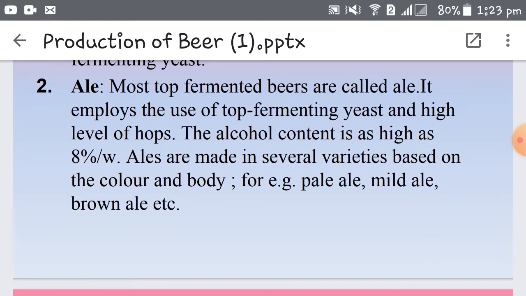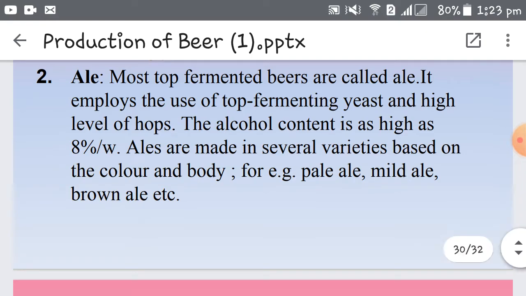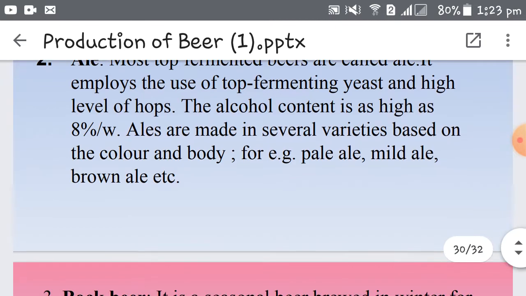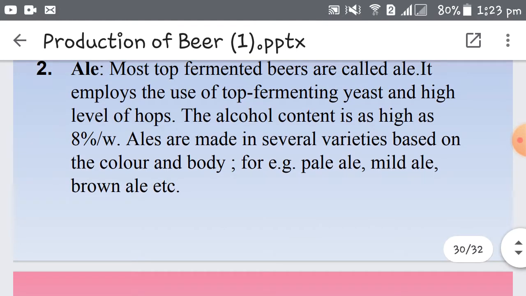Ale. Number two type of beer is ale. Ale is a type of beer where we use top fermenting yeast. So most top fermented beers are called as ale. They employ the use of top fermenting yeast, and they contain high level of hops. Too much of hops are added. The alcohol content in ale is very high, say as high as 8% by weight. Ales are made in several varieties depending upon the color and body. Okay, it may be pale ale, so the color is very pale, mild ale, brown ale, etc.